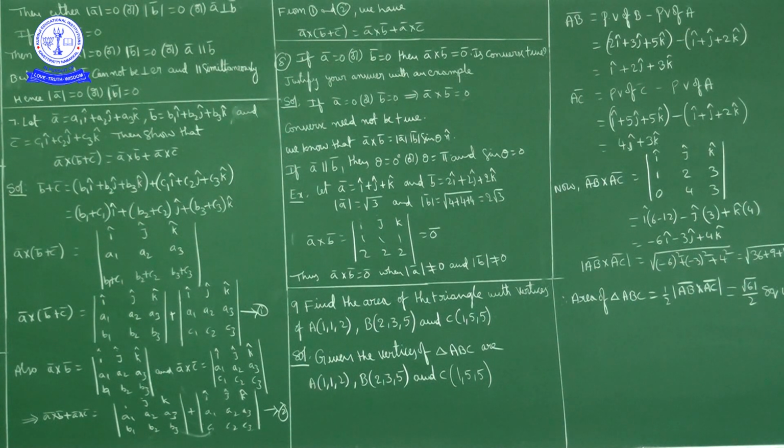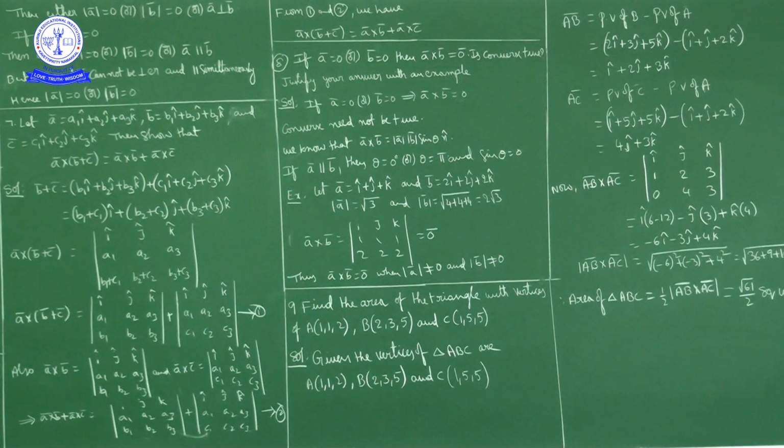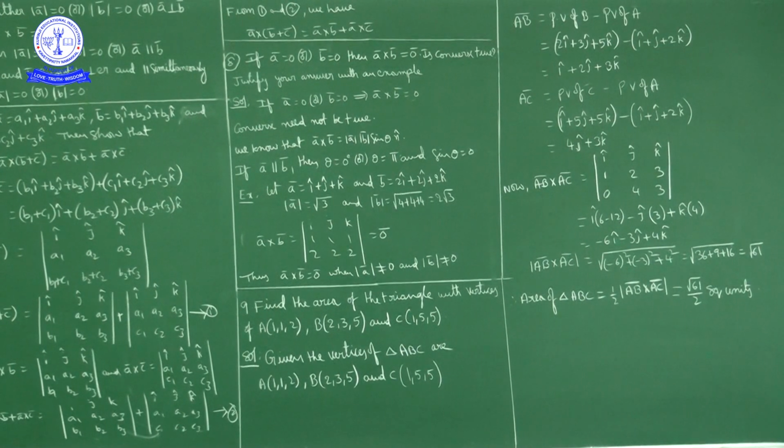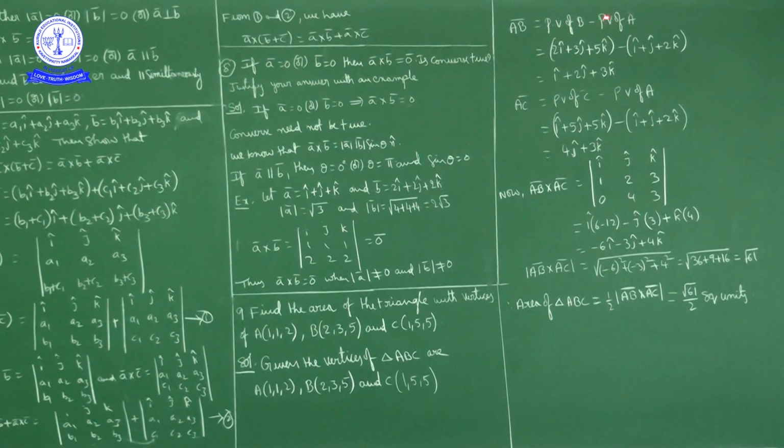Okay, now first of all find AB bar. AB bar is the position vector of B minus the position vector of A. Nothing but AB bar is OB bar minus OA bar.